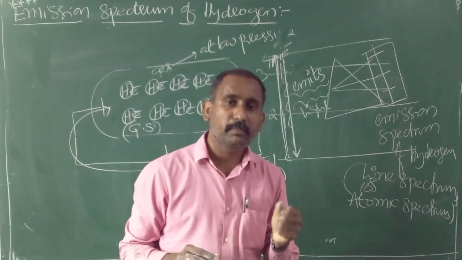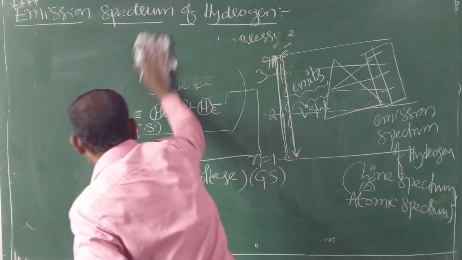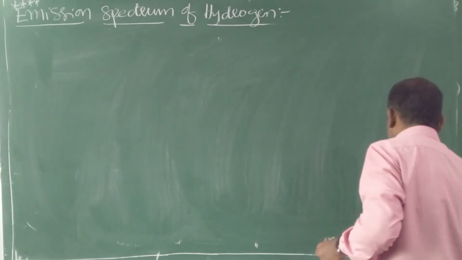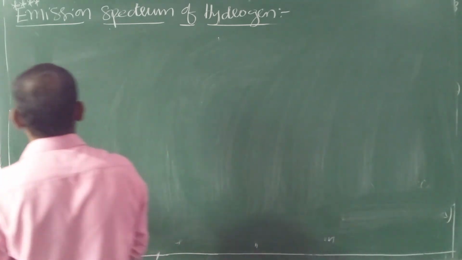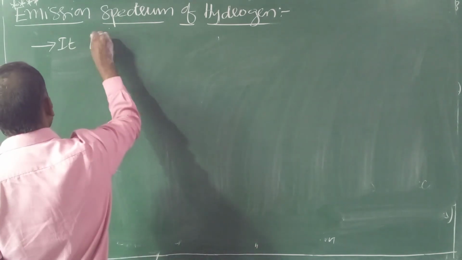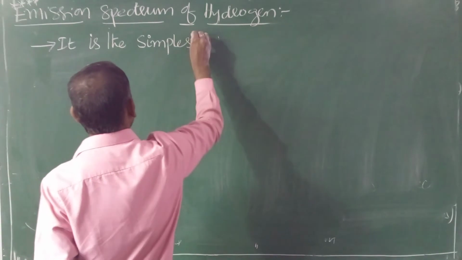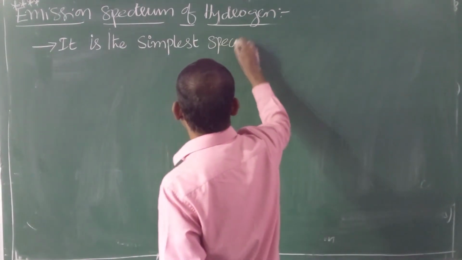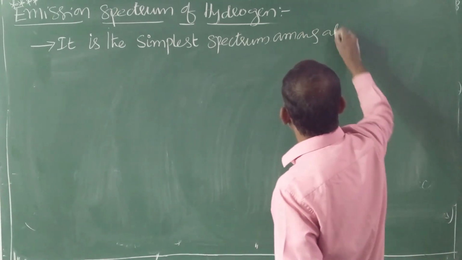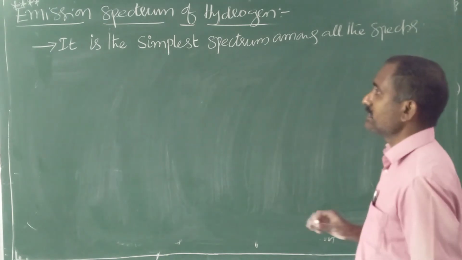It is the simplest spectrum of all the spectra, because only one electron is there.